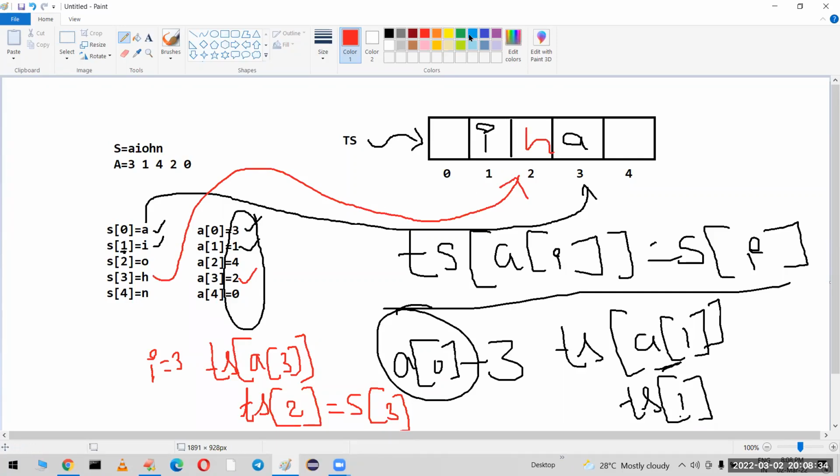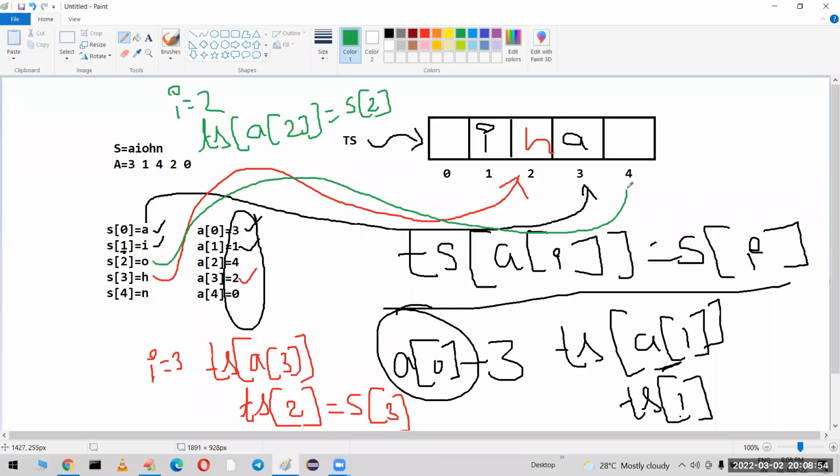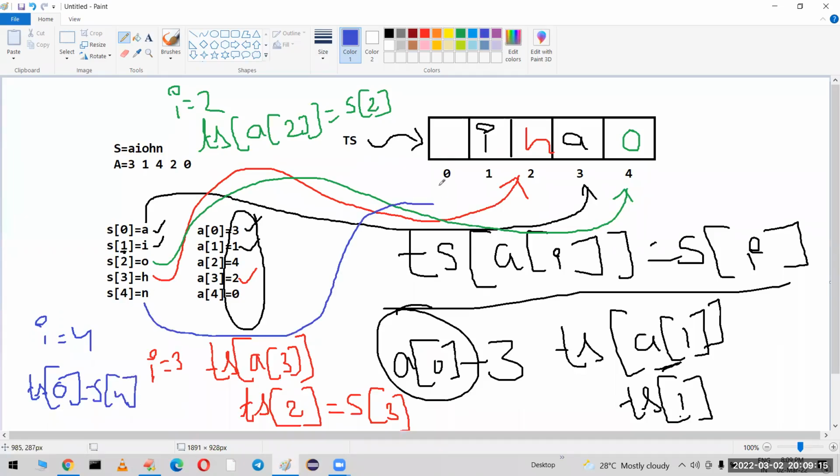Next, I am changing the color. Observe carefully. When I is equal to 2, in the target string, don't take the index directly. They have already given the index values in a separate array. Then copy the character. A of 2 is what? 4. In the fourth location we have to copy the second character. What is the second character, sir? O. Like this it is going to move. Next, the last character, when I is equal to 4. Target string of A of 4: A of 4 means 0th location. So we have to copy S of 4, which is N, to the 0th location.